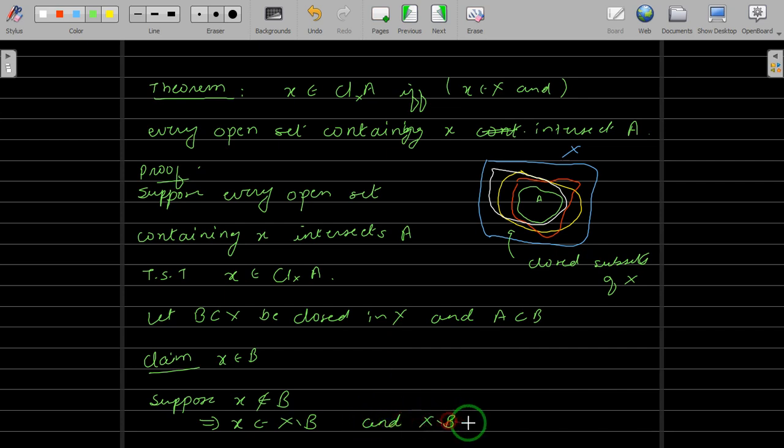Since B is closed, X difference B is open in X.